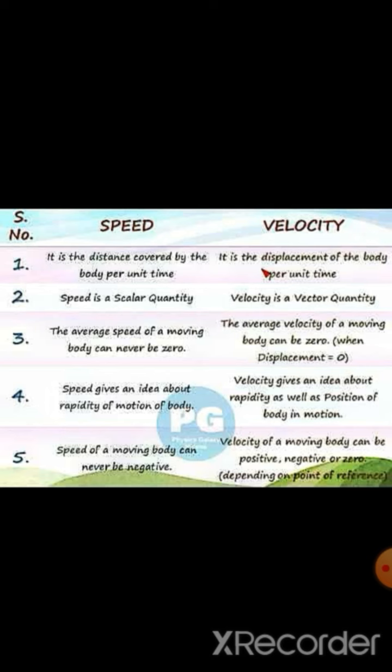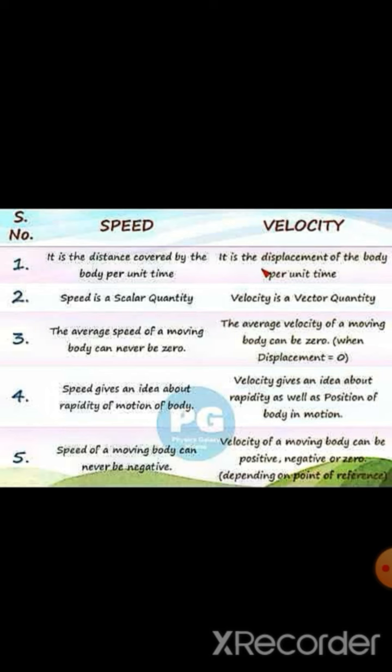Speed can be defined as the distance covered in unit time. Velocity is defined as the displacement in unit time. Now, to see whether it is a scalar or a vector, speed is a scalar quantity, velocity is a vector quantity.